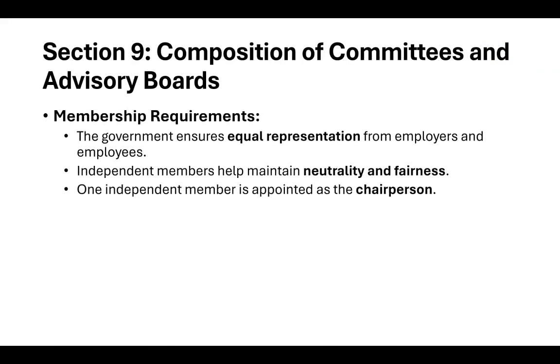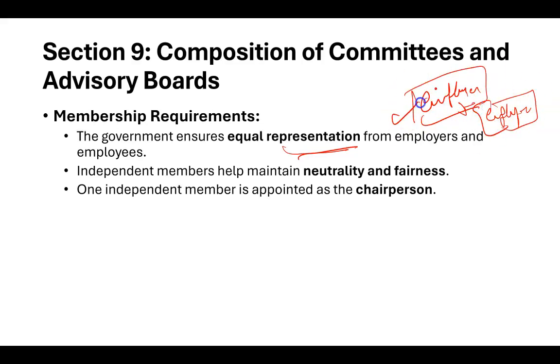Okay. Moving on to section number 9. So how the composition of committees and advisory boards are done. Basically, the government must ensure that there should be equal representation. This is very important, that employer and employee do have equal representation. Okay. This is very, very important.